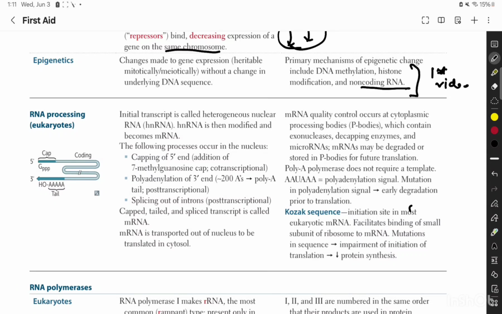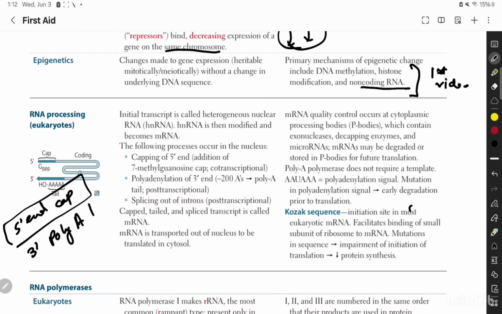So how does it become messenger RNA or mature RNA? This is what we need to know. We do not need the mechanism at all. What we need to know is that at the 5' end you add a cap, and at the 3' end you add a polyadenyl tail.